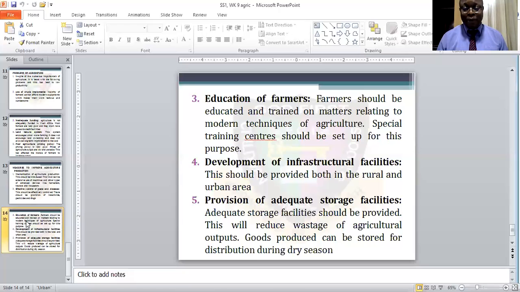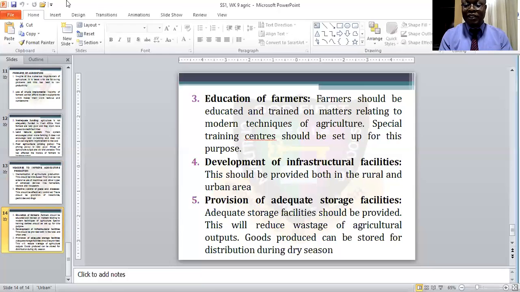The farmers are getting their crops from time to time now. So they should have a place whereby they will keep all these crops until the dry season comes. They will fall back on that, and it will also be a source of income to them during the dry season.